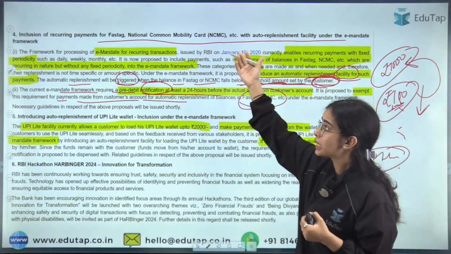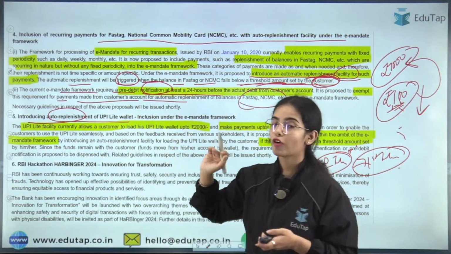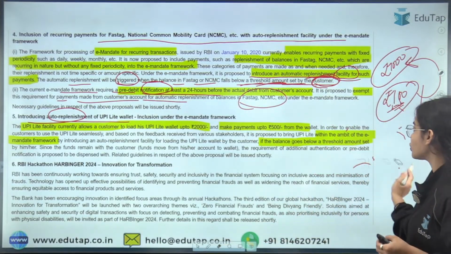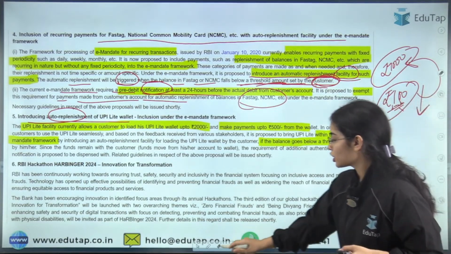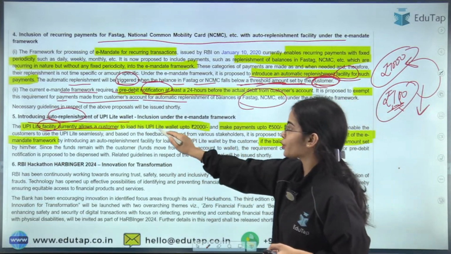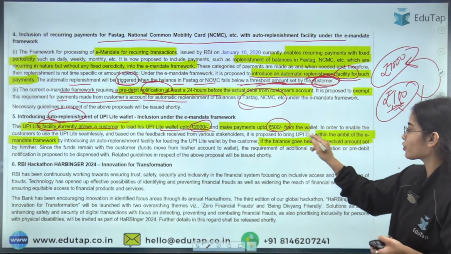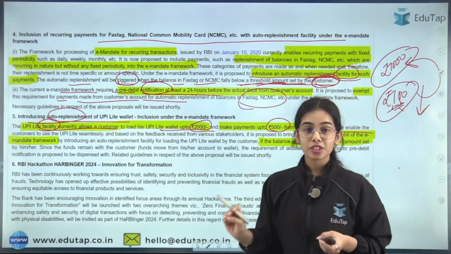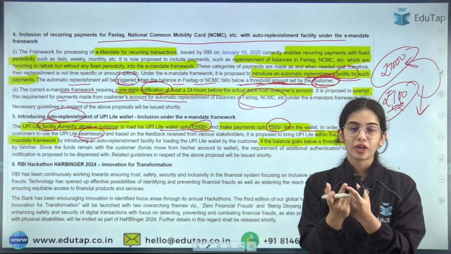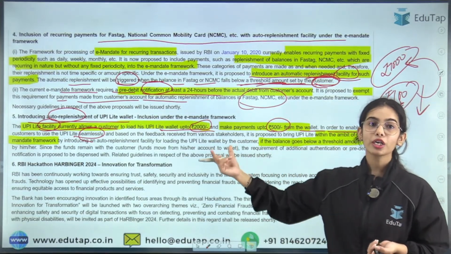Okay, so this is one of the proposals that has been given by the Reserve Bank of India. The next one is introducing auto replenishment of the UPI Lite wallet. Similarly to the Fastags and NCMC, the same facility is sought to be brought for UPI Lite also. The UPI Lite facility currently allows a customer to load the UPI Lite wallet up to 2000 rupees and make payments up to 500 rupees per transaction from the wallet. In order to enable customers to use UPI Lite seamlessly without filling the wallet again and again, there is the requirement of an e-mandate or auto replenishment facility for your UPI wallet also.